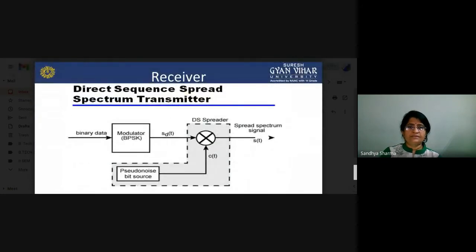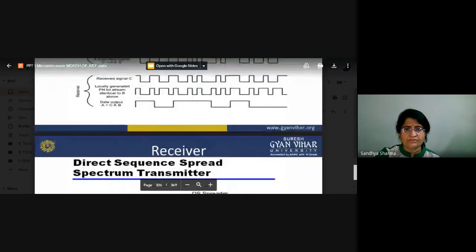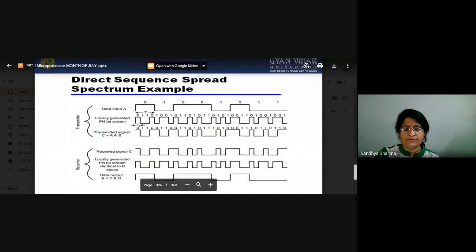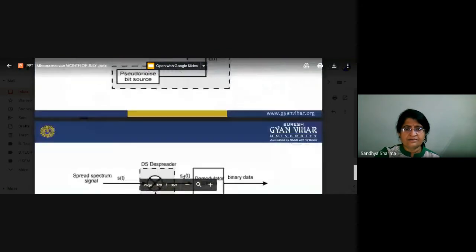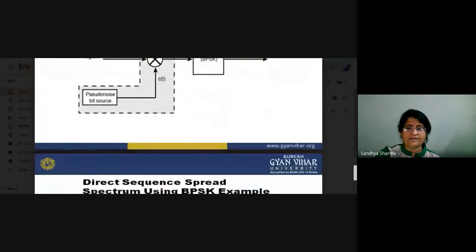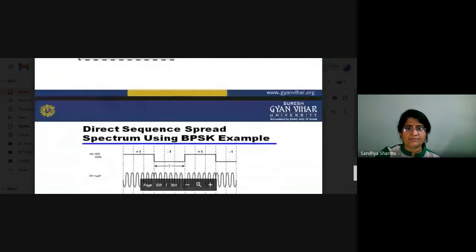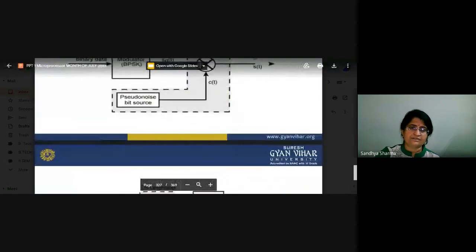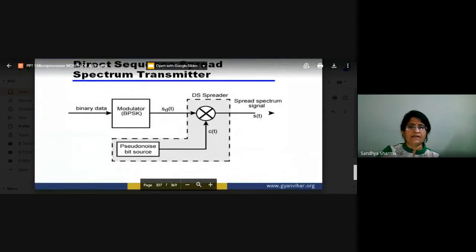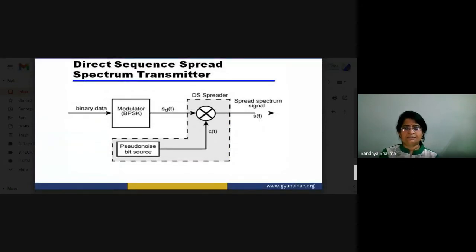Now we will look at the direct sequence spread spectrum transmitter. That is basically a method which we have to work out, how you can work out the signals. With a little understanding of DSSS, we can be much more comfortable in the other sections. We have the modulator and DS spreader, and whatever PN sequence you are using will be generated here also.